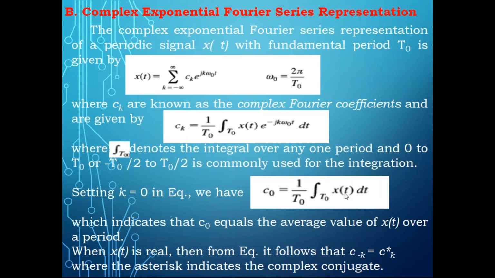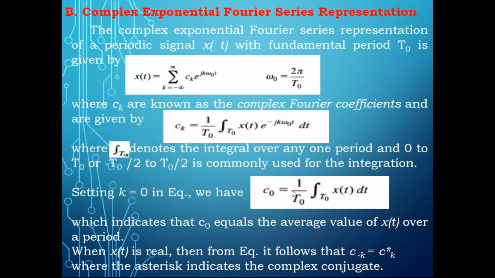When you integrate x of t and simplify it, you get some value. This is a constant value, which indicates the DC value or the average value. This is similar to your A naught in the trigonometric Fourier series.